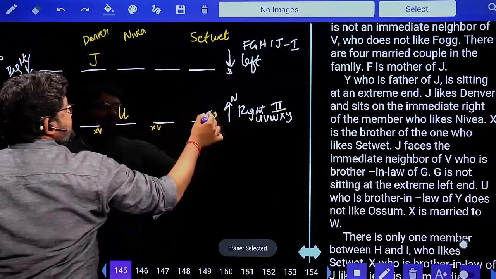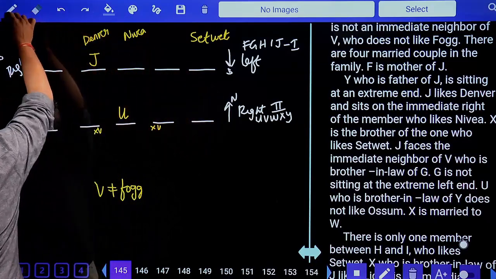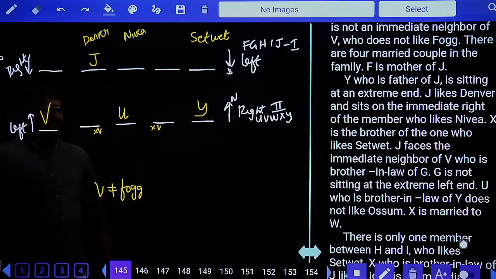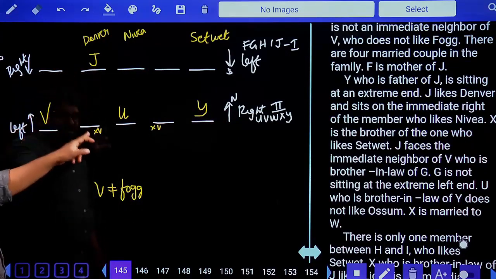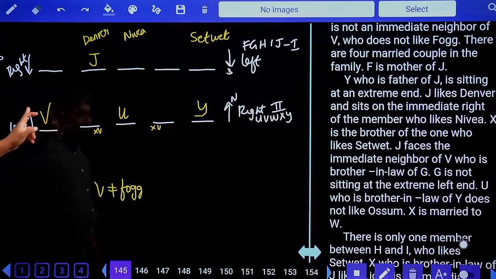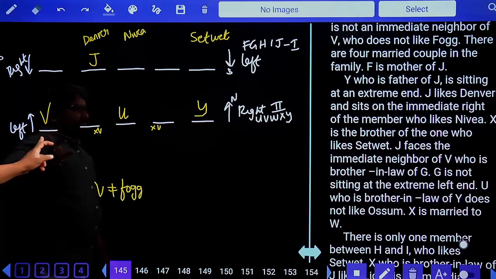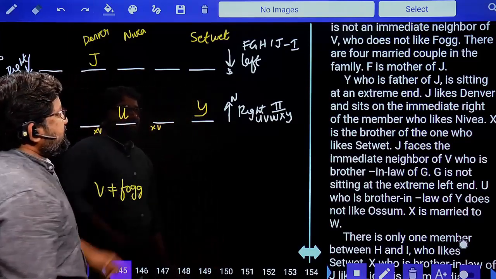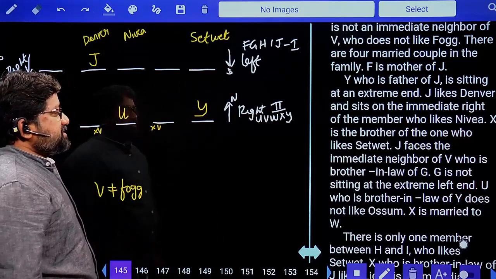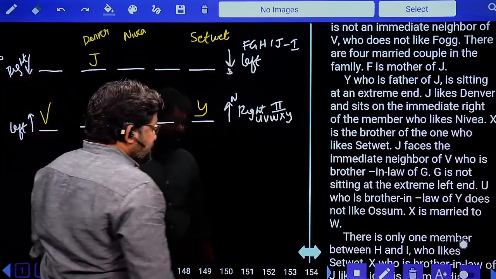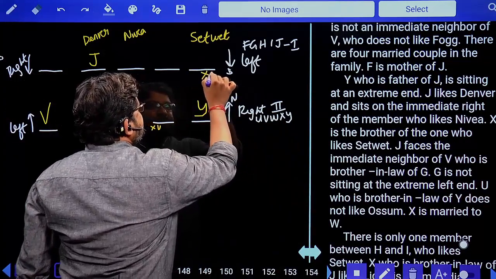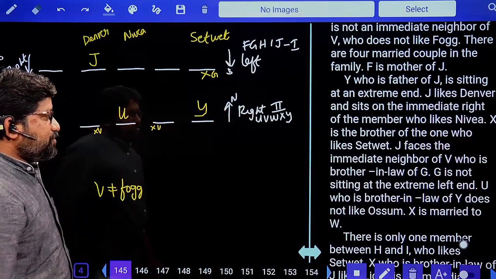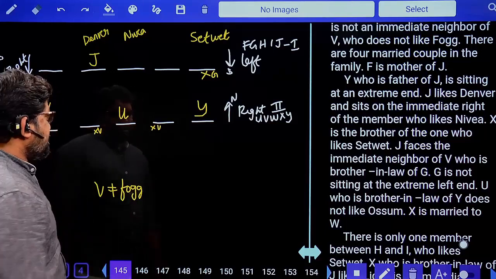Then obviously Y has only one possibility. This is Y and this is V. Fixed. Why? J faces the one who is the immediate neighbor of V. Next, G is not sitting at the extreme left end. G is facing south, so this position is not for G. Then, U, who is the brother-in-law of Y, does not like awesome.